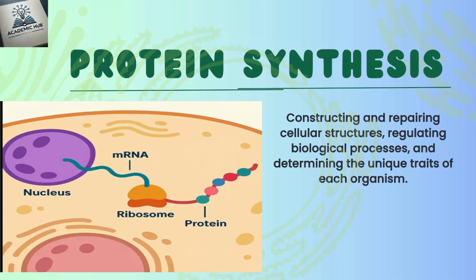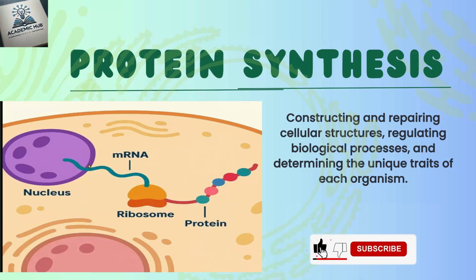So this is the first step in protein synthesis, that is transcription. The second step is translation. Translation is the process of reading the mRNA, messenger ribonucleic acid, sequence to assemble amino acids into protein.